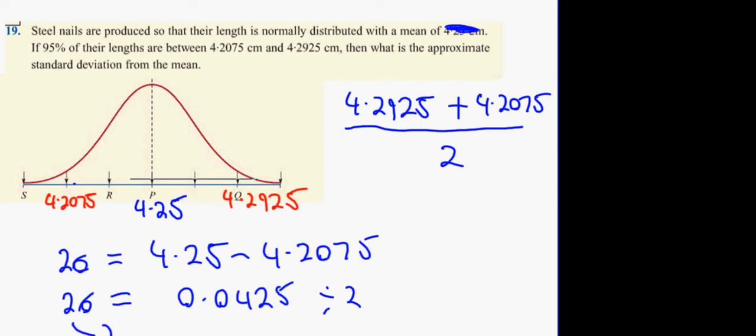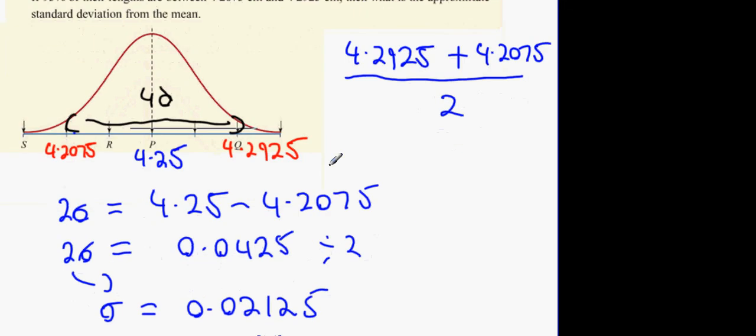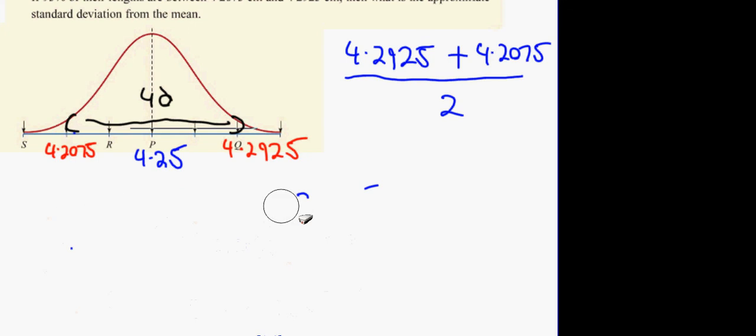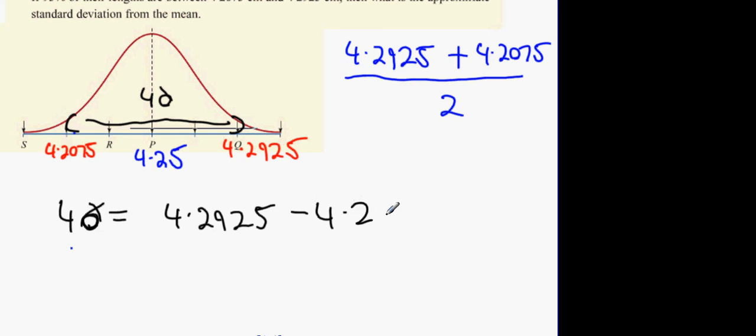Now another way of doing it would be, the gap from here to here would be 4 standard deviations. So 4 standard deviations is the same thing as 4.2925 minus 4.2075.